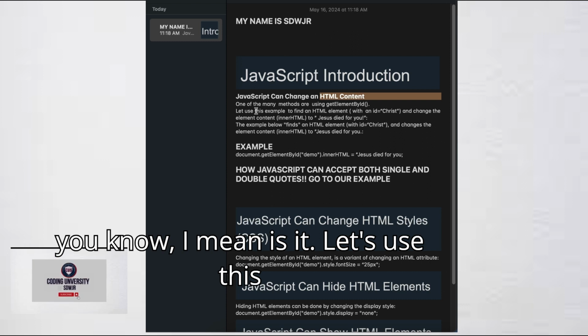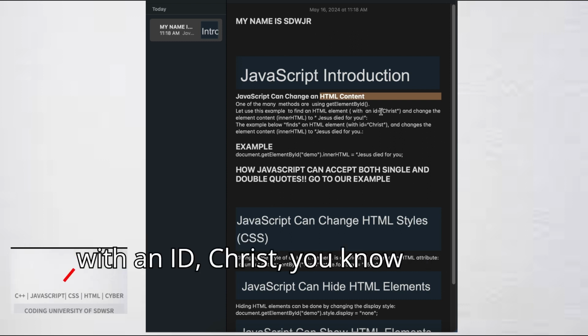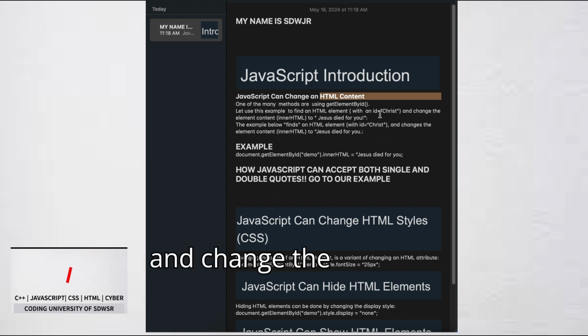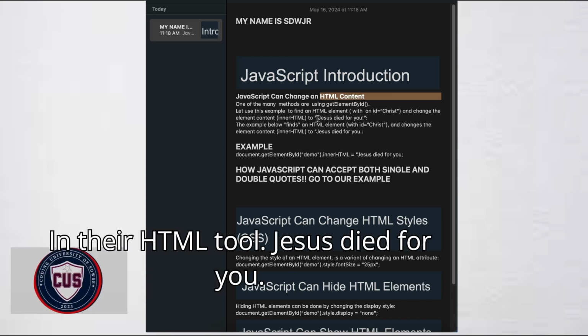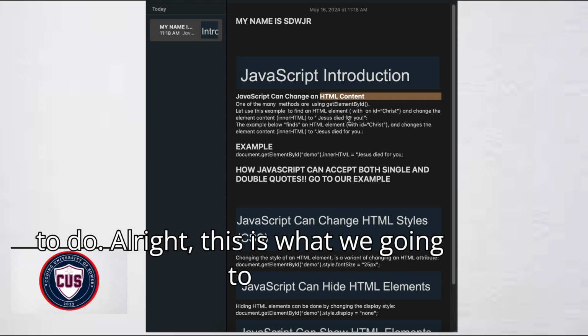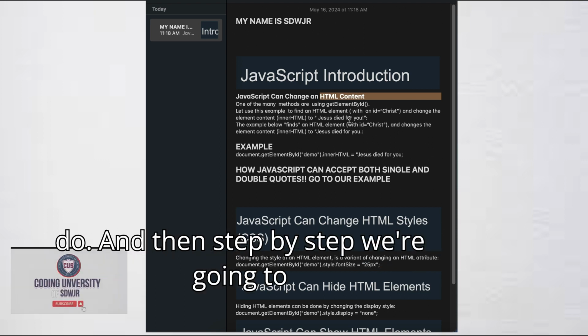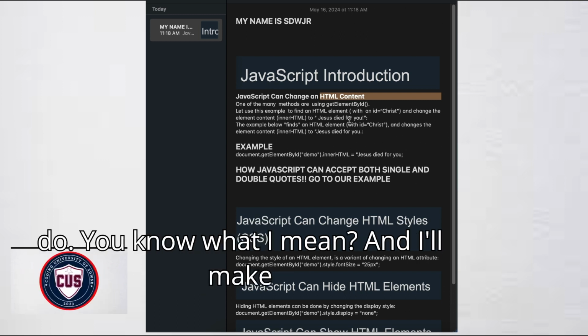The example says, let's find an HTML element with an ID, Christ, and change the element content, inner HTML, to Jesus died for you. So this is what it's asking us to do. This is what we're going to do, and then step by step we're going to move down, because I really want you guys to fall in love with this program like I do.